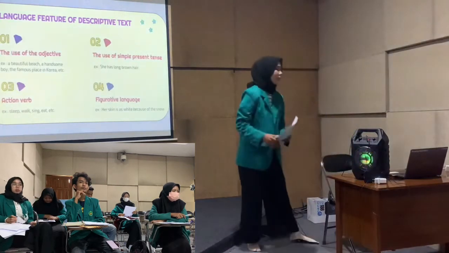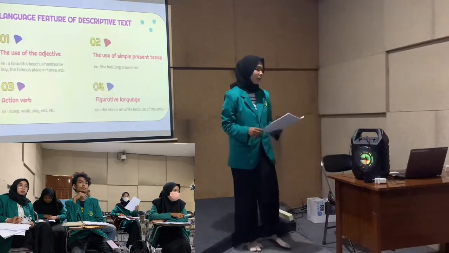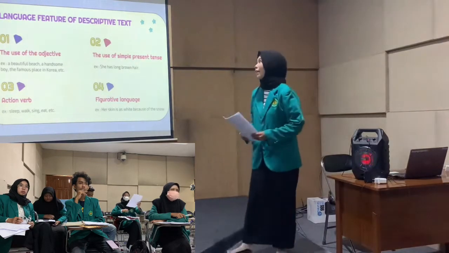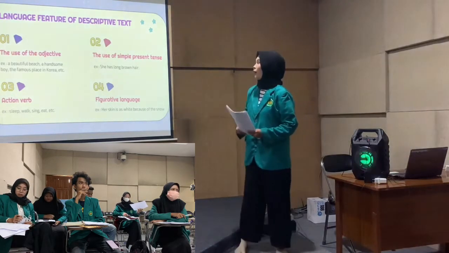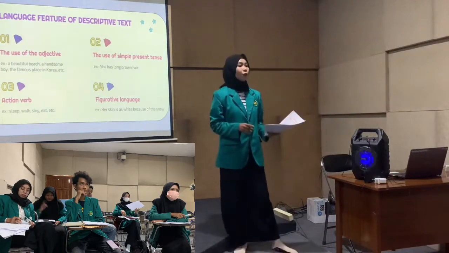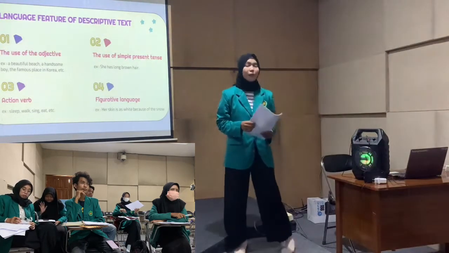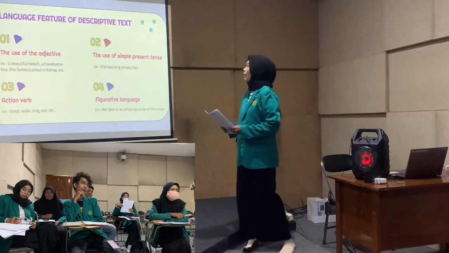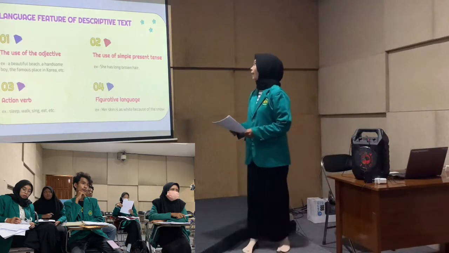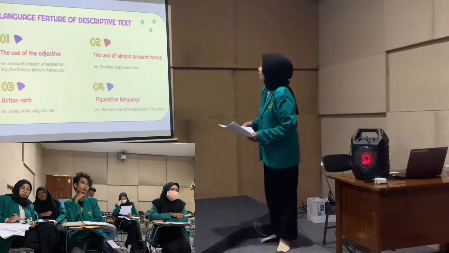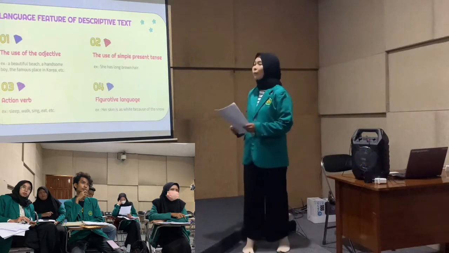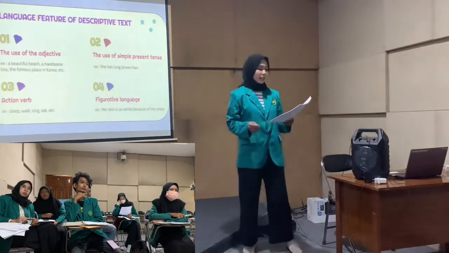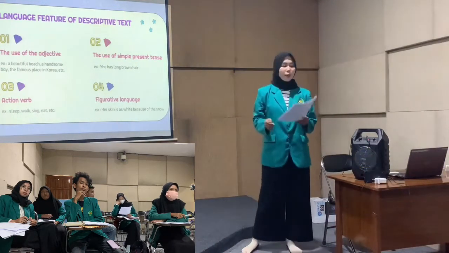Next, the language features of descriptive text. Descriptive text has 4 language features. The first is the use of adjectives to clarify a noun. For example, a beautiful beach, a handsome boy, the famous place in Korea. And the second is the use of simple present tense, because it tells a fact about the object described.